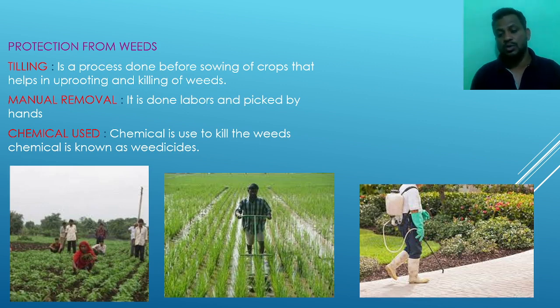They are also used to destroy the weeds in the agriculture land. From these three methods, the tilling method, manual removal, and chemical use, we can protect our yield, we can protect our crops here.